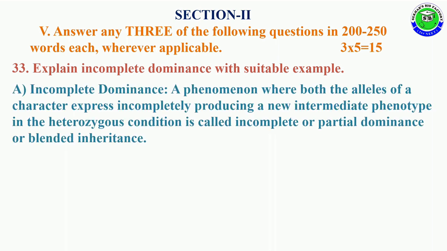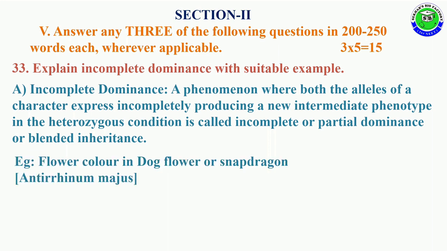The answer is: incomplete dominance is a phenomenon where both alleles of a character are expressed incompletely, producing a new or intermediate or blending phenotype in the heterozygous condition, and is called incomplete or partial dominance or blending inheritance.